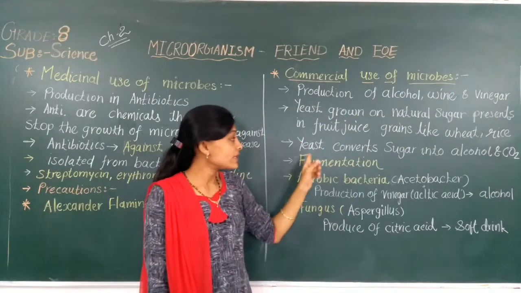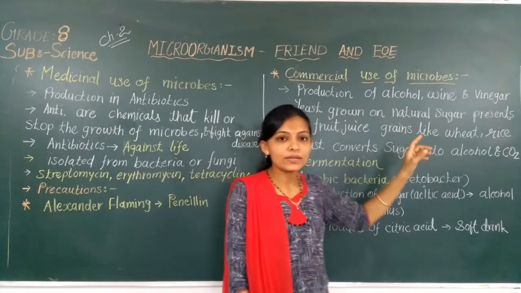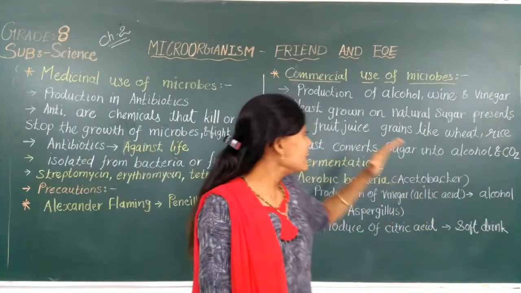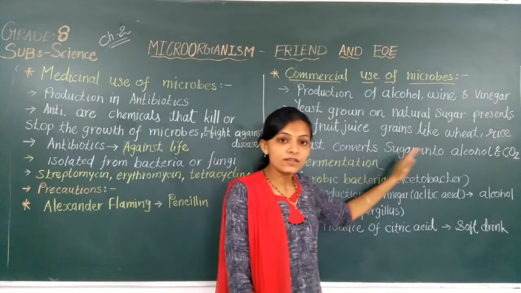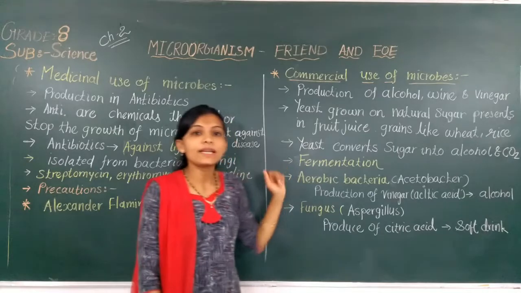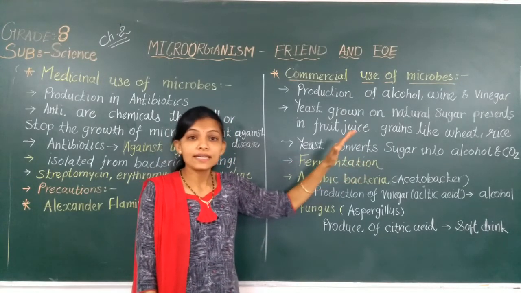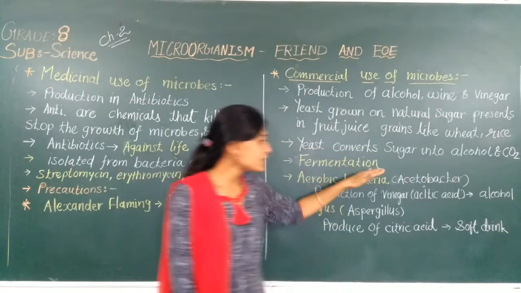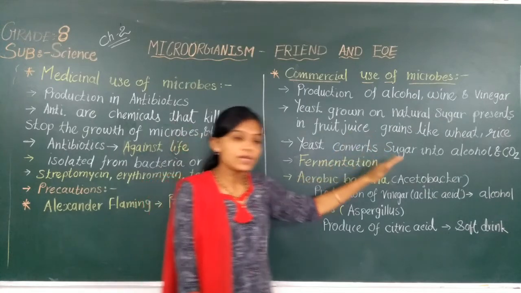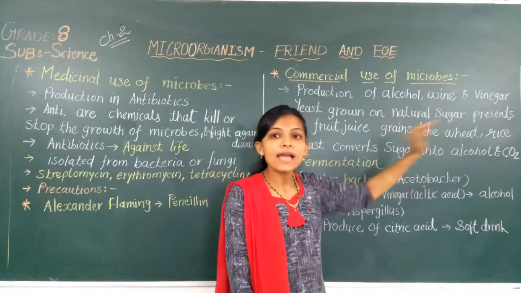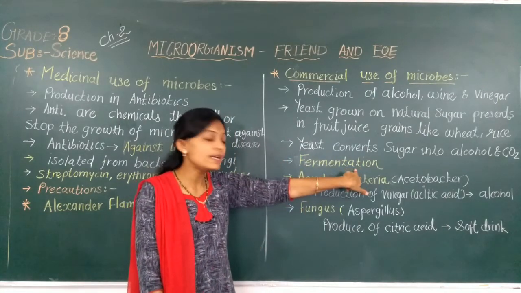What is yeast doing? Yeast converts the sugar into alcohol and carbon dioxide. This process of conversion of sugar is known as the fermentation process. This will be asked in your definitions also. What is the fermentation process? You can write: yeast converts the sugar into alcohol and carbon dioxide. This process is known as the fermentation process.